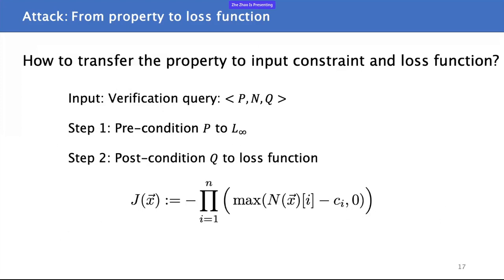Of course, in order for PGD to work properly with the verification problem, we also need to make some simple transformations to the triple P, N, Q. We use P as a constraint on the input and transform Q into a loss function. For each subformula, there is a transformation of properties, just like the limitation of the lower bound and upper bound. When the loss is 0, it means that we have found a counterexample. And if we want to verify more than one property, we can multiply them together. So this is our loss function for the PGD attack.